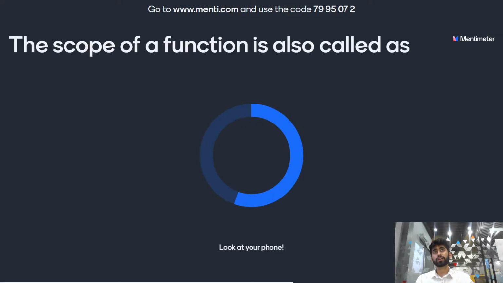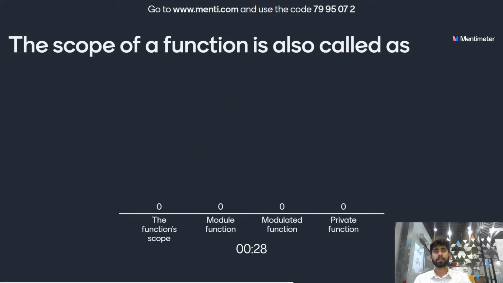The scope of a function is called, the first option is the function scope, the second option is module function, the third option is modulate function, and the last option is private function. The scope of a function is also called as, the options are function scope, module function, modulate function, and the last option is private function. You have 5 more seconds to answer this. And the time is up.